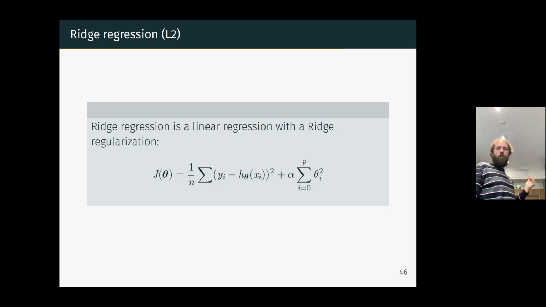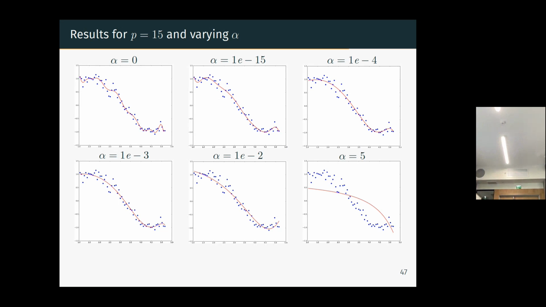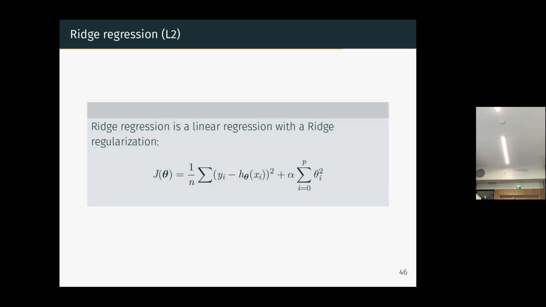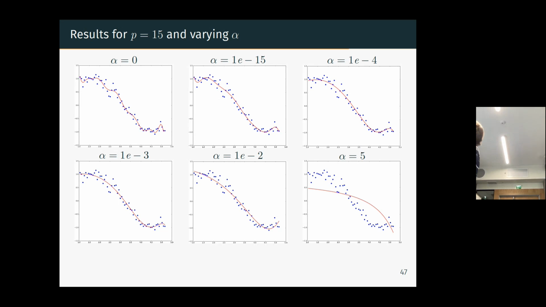So this is the cost function you want to minimize. And so we will see now the result, not depending on the degree of the polynomial, but depending on the strength of the regularization. Okay, so alpha equal to 0 means no strength to the regularization. You don't put a regularization term. So you have the overfitting we have seen last time. And the more you increase alpha, you see the smoother your model is.